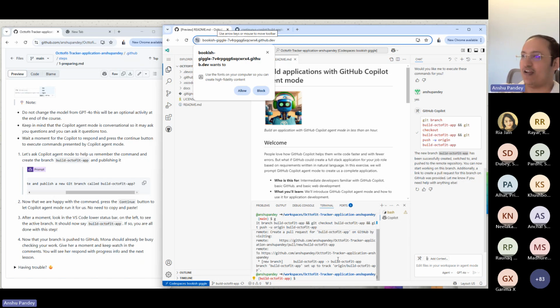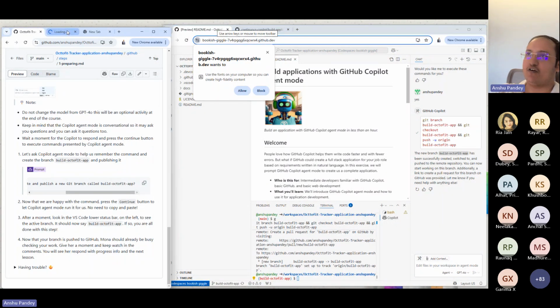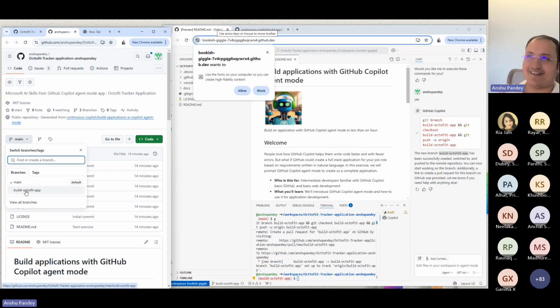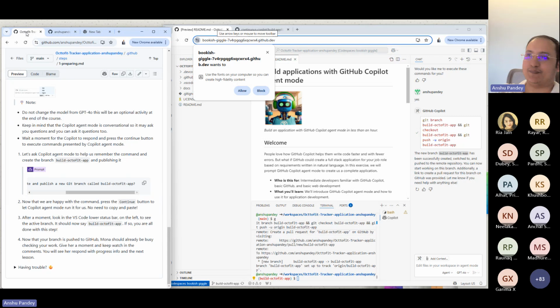Right, so here we are, and it has done the job. So we can see that build Octofit app. And just to validate and verify, what you can do is we can go ahead and check out here. Have we got the new branch created? Right, so that's the main branch. And then we got build Octofit app, as you can see. So we got a new branch created. So that's one, right? So this is where we're going to the step one.